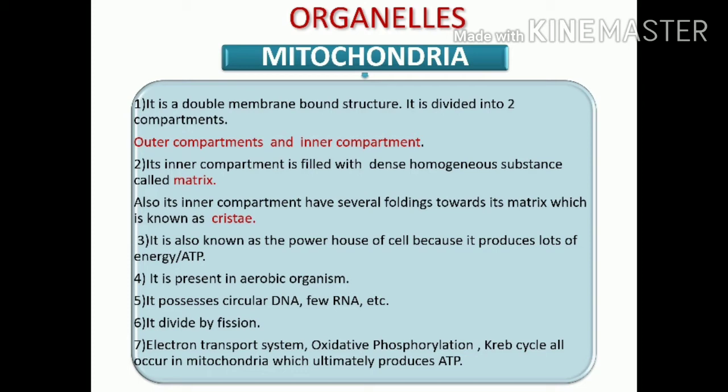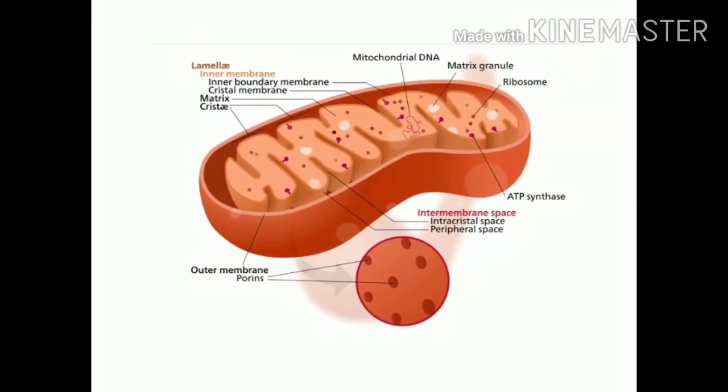Now let's talk about the mitochondria. So mitochondria is a double membrane bound structure, and it is divided into two compartments: outer compartment and inner compartment. The inner compartment is filled with a dense homogeneous substance which is known as matrix, and the inner membrane has several foldings which are known as cristae. Mitochondria is also known as the powerhouse of the cell because it produces lots and lots of energy. It is present in aerobic organisms and possesses circular DNA, few RNAs, etc. It divides by fission.